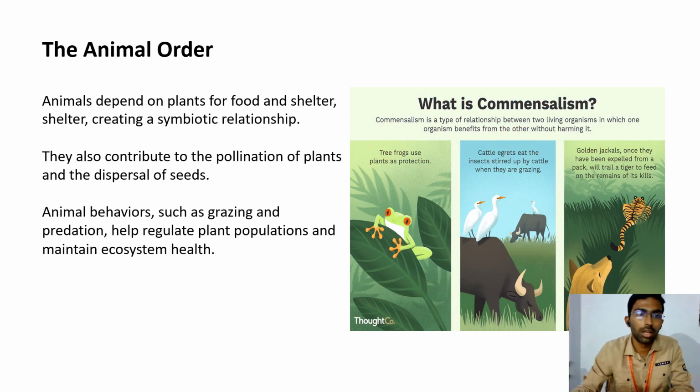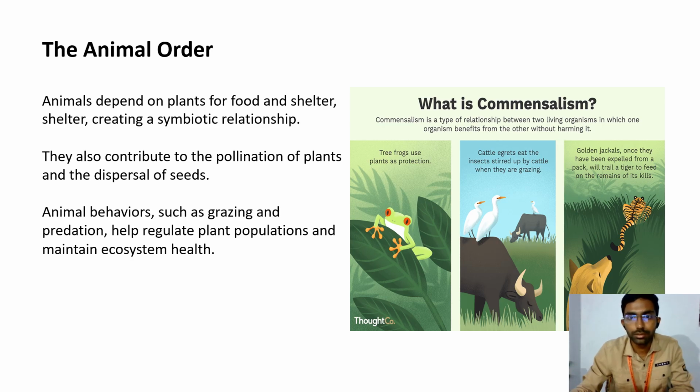Next, the animal order. Animals depend on plants for food and shelter, creating a symbiotic relationship. They also contribute to the pollination of plants and the dispersal of seeds. Animal behavior such as grazing and predation helps regulate plant populations and maintain ecosystem health.